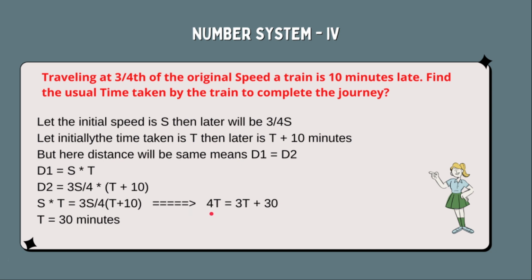That will give you 4t equals 3t plus 30. Solve it and you will get this equation: 4t equals 3t plus 30. Now we take this 3t to the left hand side. So it will give you 4t minus 3t, which is t, and that is equal to 30 minutes. So t equals 30 minutes. This is what the question is asking: the time taken to complete the journey. So t equals 30 minutes.